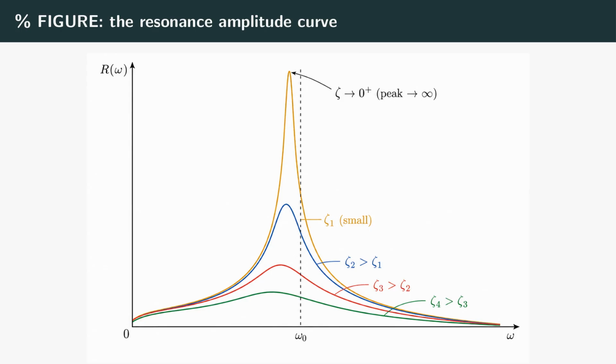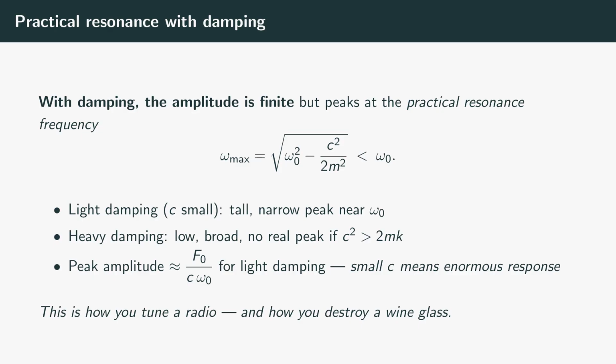One subtle detail worth noticing: with damping present, the peak sits a little below the natural frequency, not exactly on it. The lighter the damping, the closer the peak creeps to omega naught, and the more dangerous it becomes. Real systems always have some damping, so the amplitude never literally reaches infinity. Instead, it rises to a finite but possibly enormous peak.